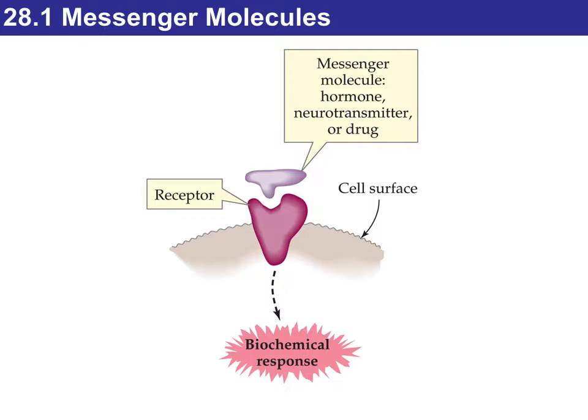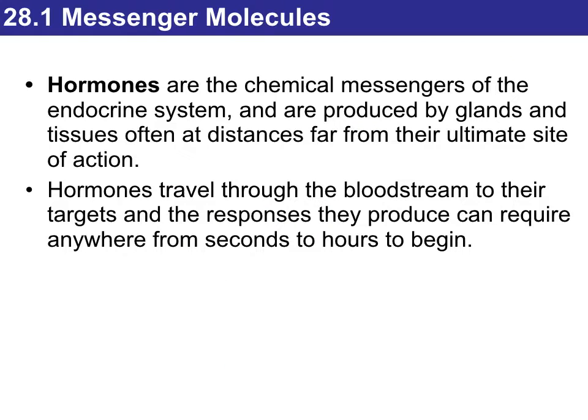On the top, a messenger molecule can be a hormone, a drug, or a neurotransmitter. It will fit exactly on one specific receptor at the cell surface and will induce a biochemical response. So let's start with hormones, which are the chemical messengers of what we call the endocrine system. The endocrine system regroups glands and tissue.